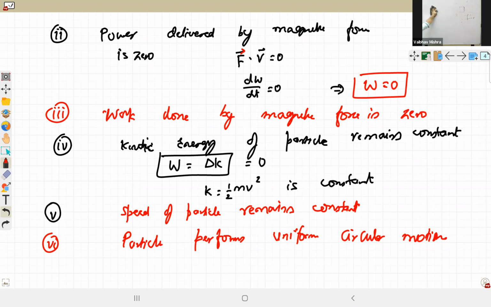So the path of a charged particle when it moves is only possible perpendicular to the force. Velocity is perpendicular to force, which is perpendicular to acceleration as well, and therefore it can move in uniform circular motion. So now we will discuss